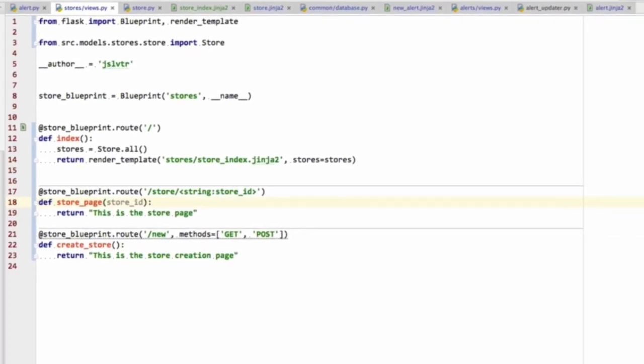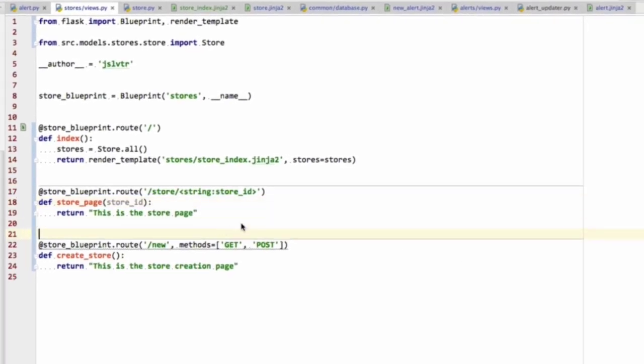So our entire program is coming together very nicely here, and we just now have to add the last couple of bits, which is creating a store, editing a store, showing the store page, and then editing alerts that are already existing, and that's pretty much us. So we are getting pretty close to the end here.